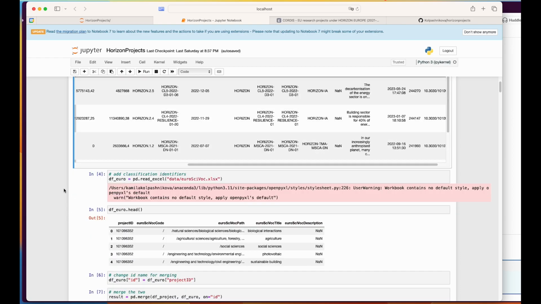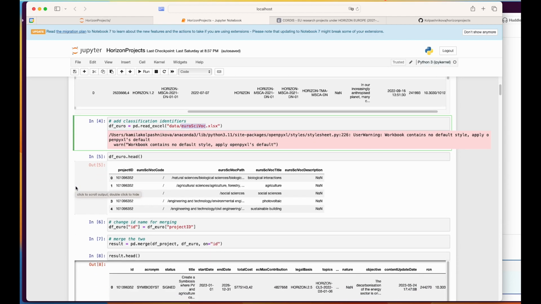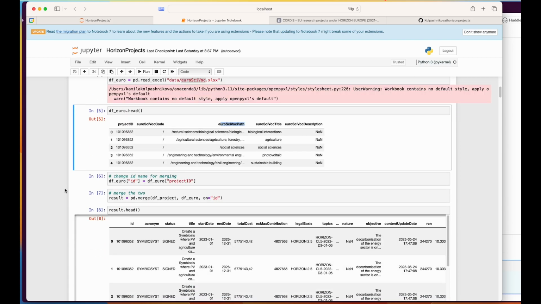The other part of the data that I used is called EuroSciVoc, which I think stands for the European Scientific Vocabulary, and in this data frame you can find two columns, EuroSciVoc path and title. I'll be using this full path, which gives an idea which discipline this project belonged to. Unfortunately, I did not find the information on which panel the project was submitted to, so this is the best approximation that I could come up with. If you find where the panel itself is indicated, please use that.